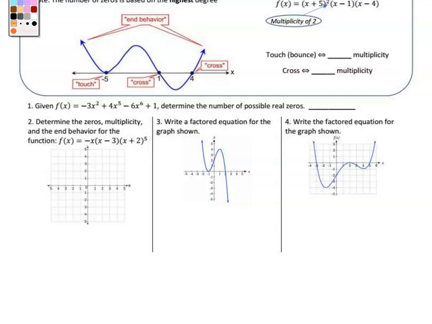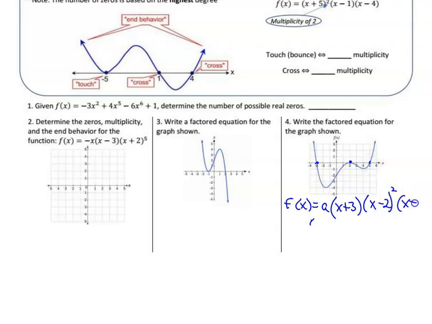And we'll start over. We had f of x. Whoops, sorry, didn't mean to hit somewhere else. We know it's an a value that's going to end up being a positive number, and we had x plus 3 because that was x minus negative 3, and we had x minus 2 that had an even power, and we had x minus 5. Well, since we know that this passes through the ordered pair (0, negative 2), we can actually find out what this value of a is by plugging in 0 for x and negative 2 for y into this function.